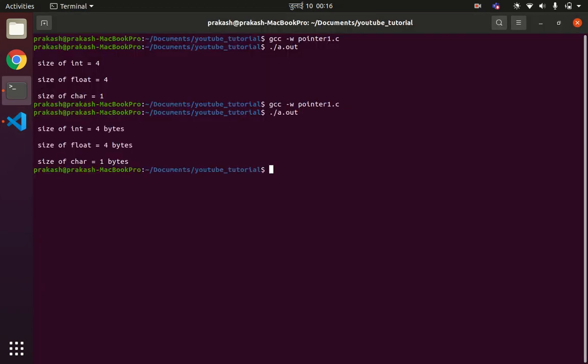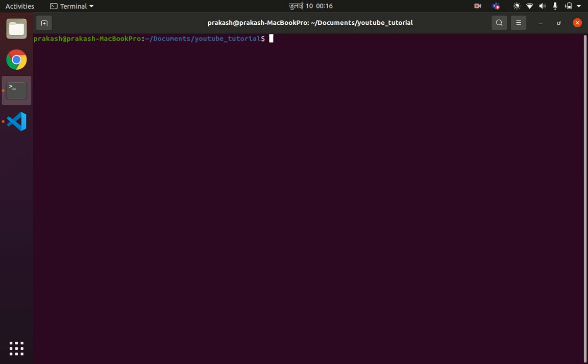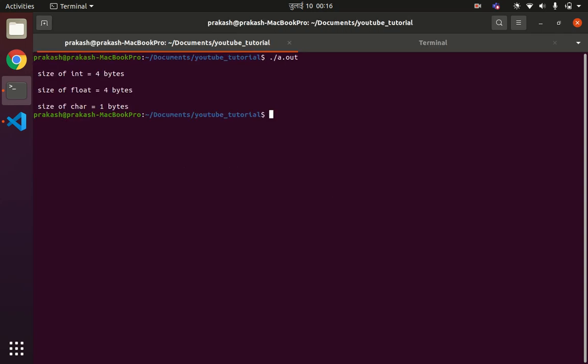Since this concept, how much memory space is required by integer, float, and char, is required to understand pointer arithmetic, I'll create one separate terminal here again.